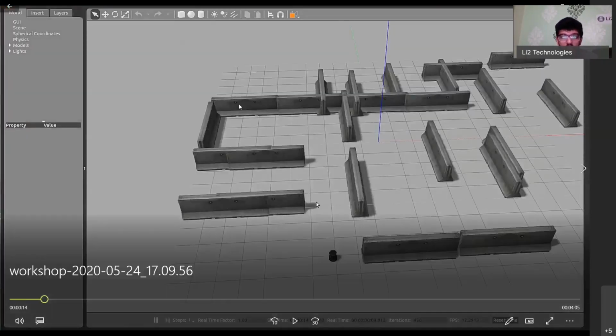Can you all see the environment here? The environment is something I designed just for the sake of demonstration. It's a customized environment wherein you can design what you want. I've made a bunch of obstacles and a bunch of paths within which the robot can go.